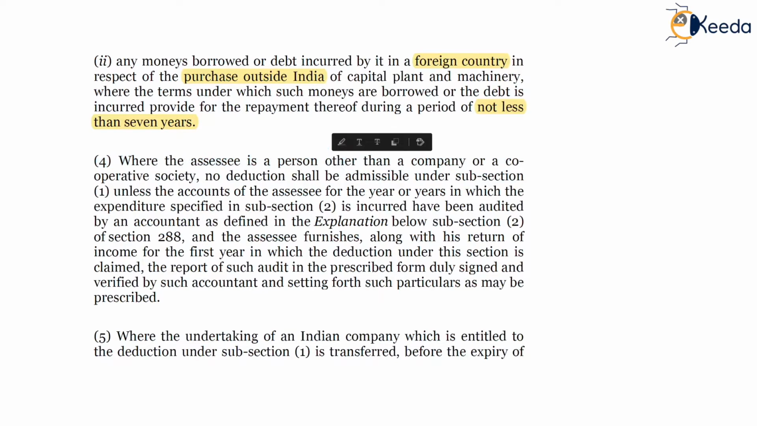On your screen, subsection 4: where the SSC is a person other than a company or a cooperative society, no deduction shall be admissible under subsection 1 unless the accounts of the SSC for the year or years in which the expenditure specified in subsection 2 is incurred have been audited by an accountant specified in section 288, and the SSC furnishes along with the return of income for the first year in which the deduction under this section is claimed, the report of such audit in the prescribed form, duly signed and verified by such accountant, and setting forth such particulars as may be prescribed.